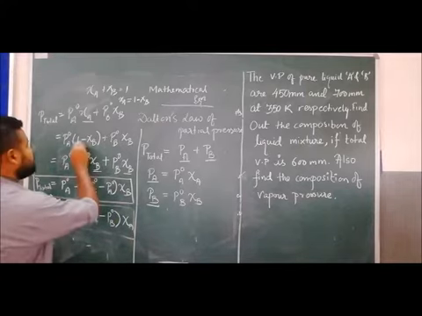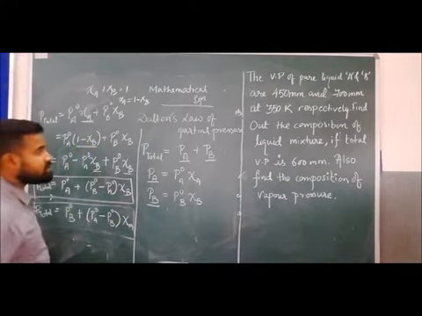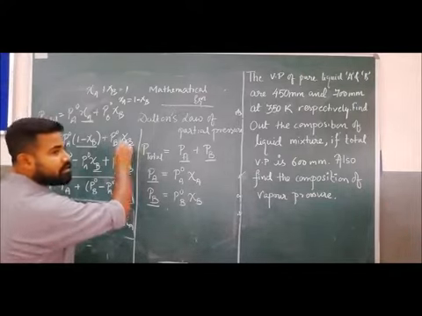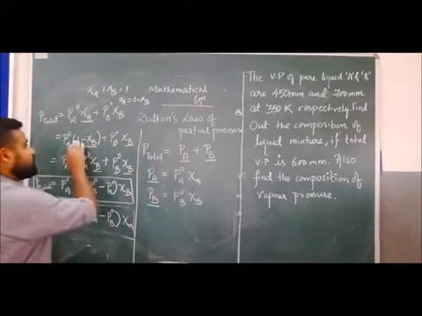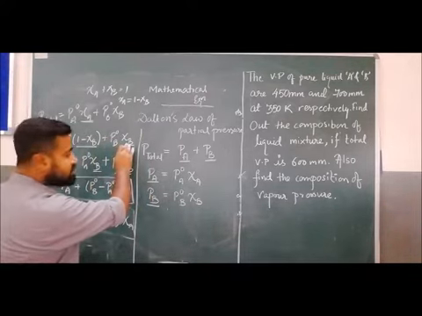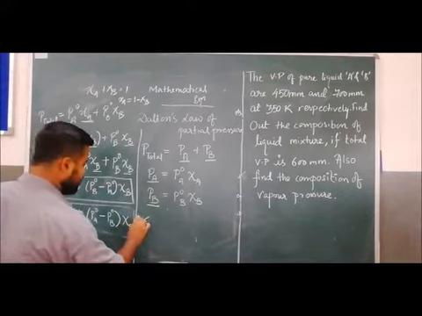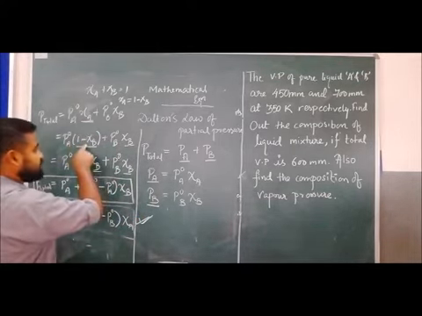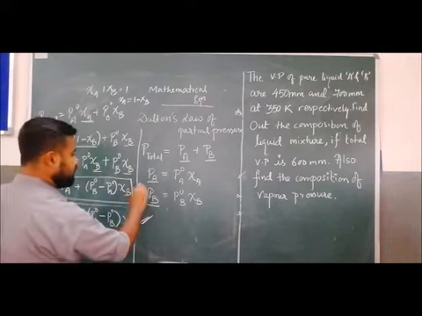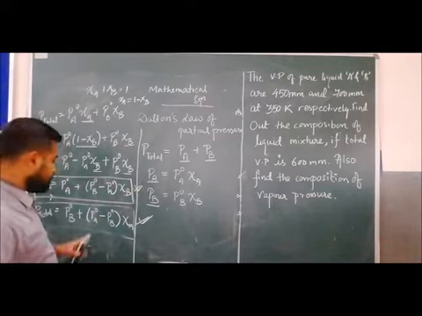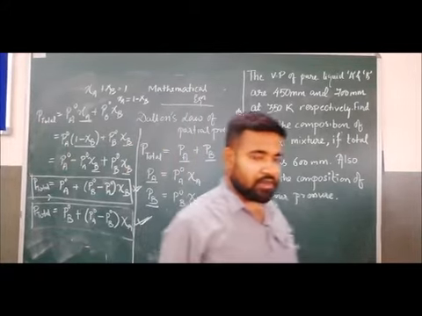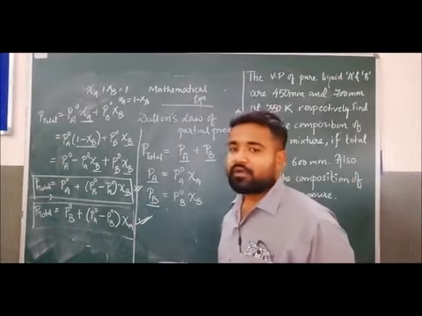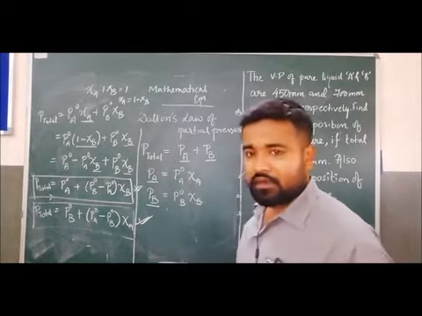Means in place of XA, here we have written 1 minus XB, but otherwise you can write in place of XB, 1 minus XA, then it will be XA here. In that case this equation will be this one. But if we take XA equals 1 minus XB, then the equation will be this one. Clear? So this is the equation of the total pressure exerted by the solution in terms of Raoult's law.